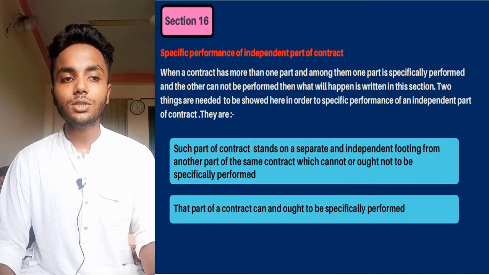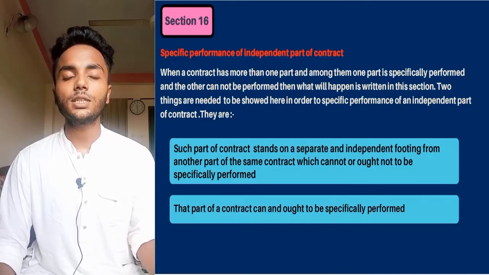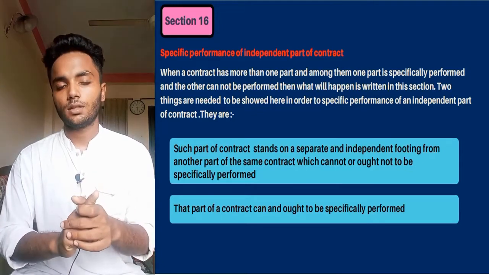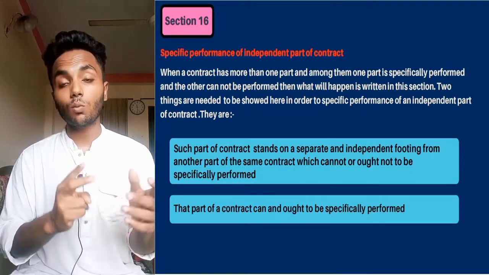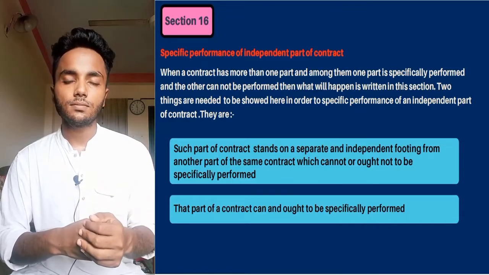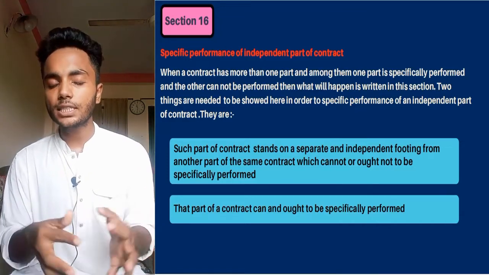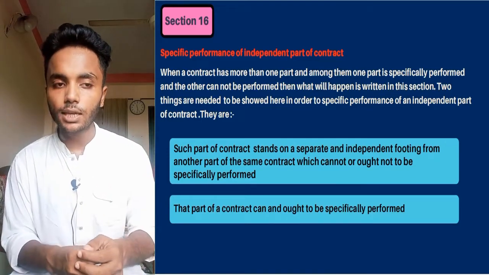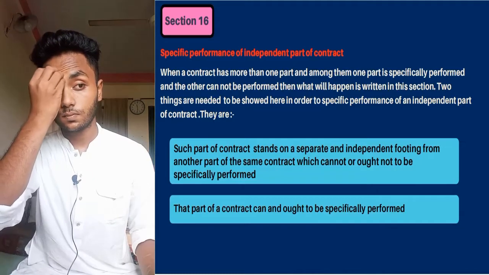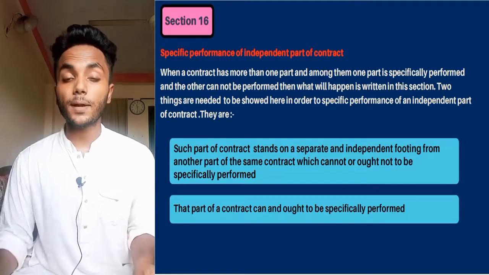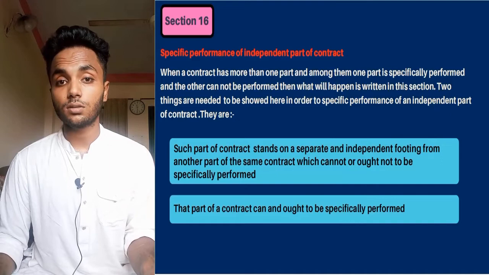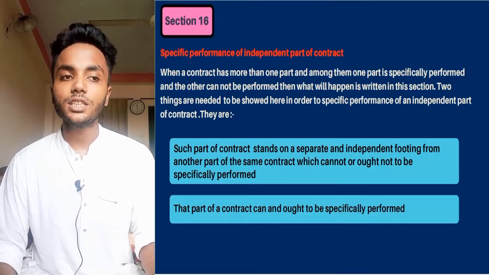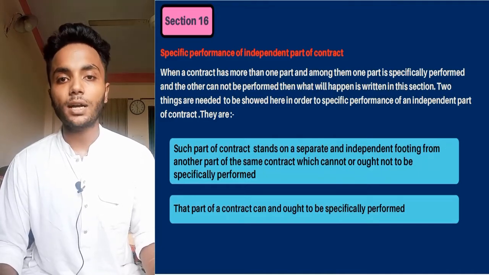So if in a contract there are more than one part, and one part can be performed specifically and the other cannot, then what will the court do? Can the court order specific performance of only a part of the contract? Under section 16 it is said that a court can order specific performance of a part of the contract.